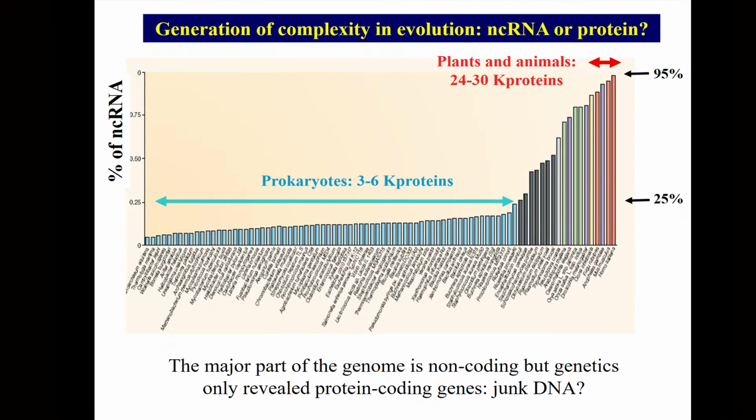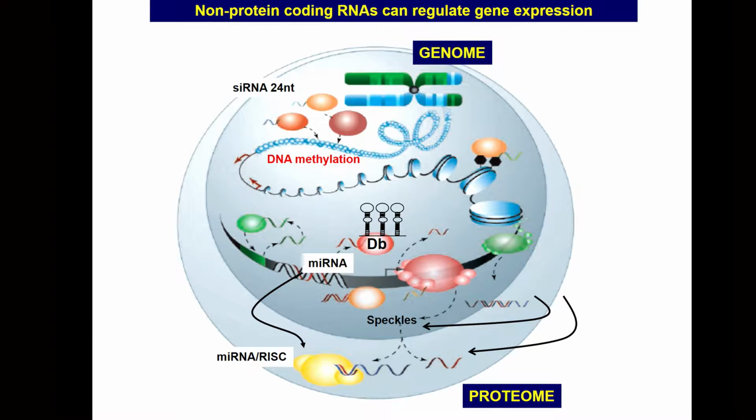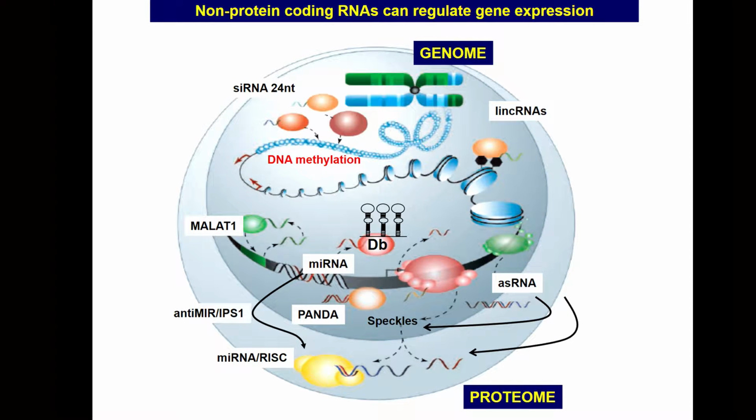We can see here, for example, that in prokaryotes less than 25% of the genome is non-coding DNA, whereas when we start to sequence eukaryotes, such as plants and animals, the large majority of the genome is non-coding. What has also become more interesting in the last years is that there are many long non-coding RNAs which can act either as inhibitors of microRNAs, but also can have a wide variety of functions: regulating splicing, regulating epigenetic patterns, or regulating the expression of genes through antisense RNA.